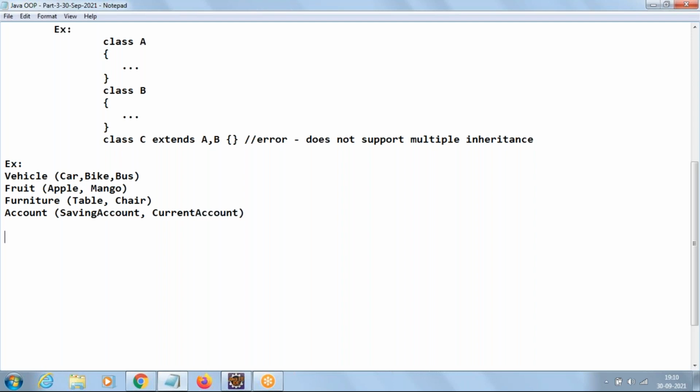See how we read: car is a vehicle, apple is a fruit, table is a furniture, saving account is an account. Which word is coming in between? "Is a." Very important statement: inheritance is an is-a relationship. Whenever we use the extends keyword between classes, the meaning between the classes should be what? Is-a.